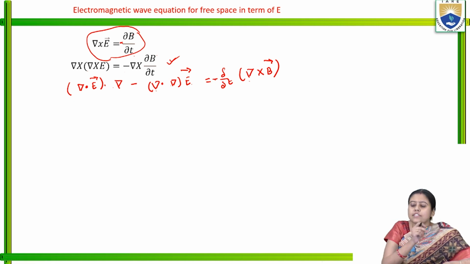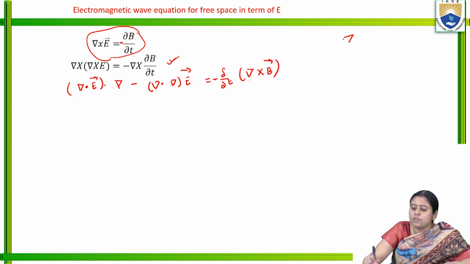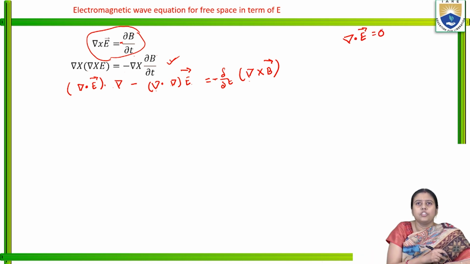Now, we got just from the modified Maxwell's equation for free space, grad dot E is equal to 0. We checked it in the previous slide. So what are we getting?